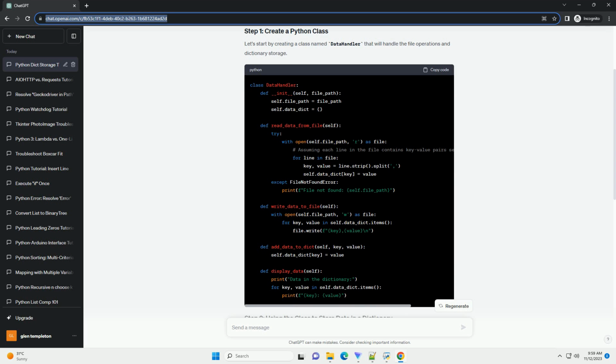storage. Now, let's use the DataHandler class to read data from a file, add new data to the dictionary, and then write the updated data back to the file. This example assumes a simple format for the data in the file, but you can modify the methods according to your specific data format. This tutorial provides a foundation that you can build upon for more complex scenarios.